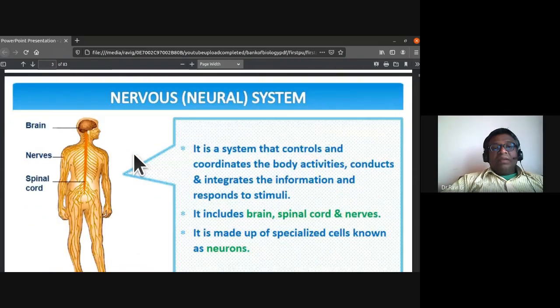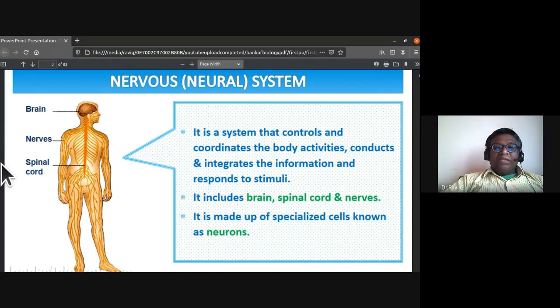The neural system, or nervous system, is a system that controls and coordinates the body activities, conducts and integrates the information, and responds to stimuli. Now we had an example. My audio was not working. That was the stimulus, and immediately you all responded that the audio isn't working. So the nervous system is a system that controls and coordinates the body activities.